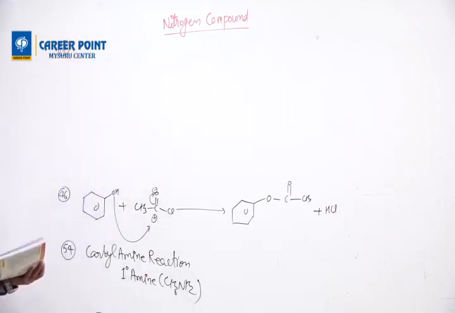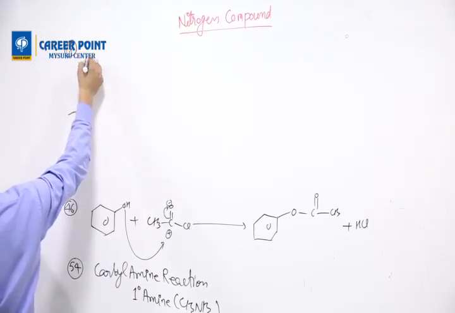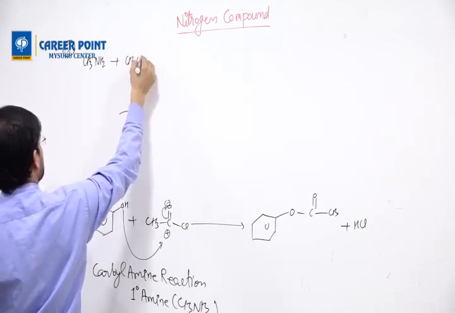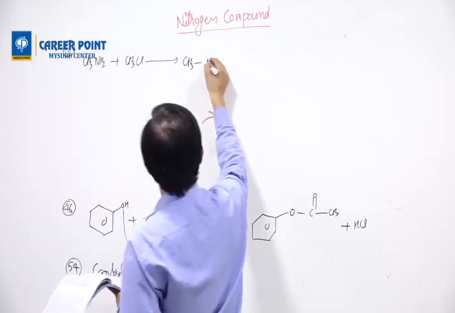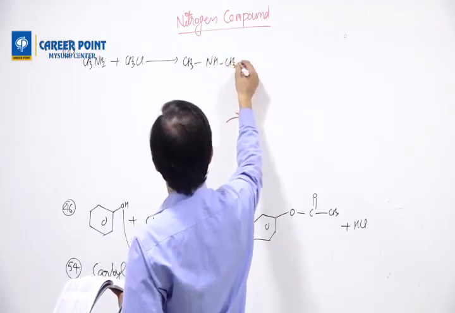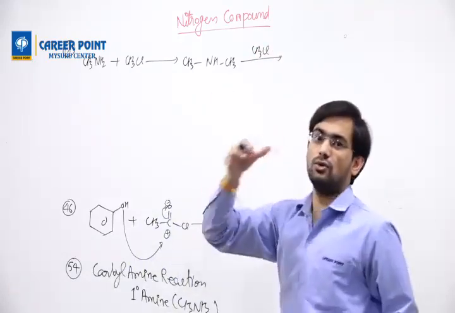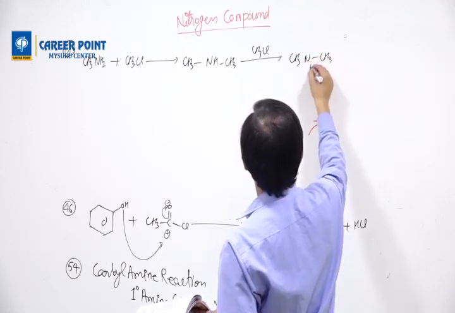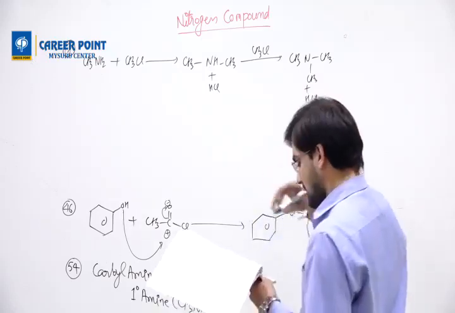Question number 17 is, in the reaction CH3NH2 with excess CH3Cl. CH3NH2 plus CH3Cl. Now what happened? There is hydrogen here which will be replaced by this. So CH3NHCH3, but it is in excess, so I will add one more CH3Cl. I will add till it could do reaction. So CH3 and CH3 and CH3. One product here is HCl, another product here is HCl.